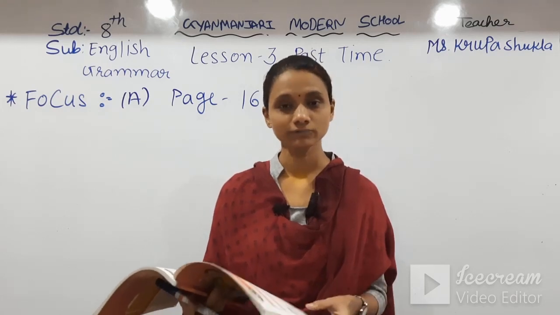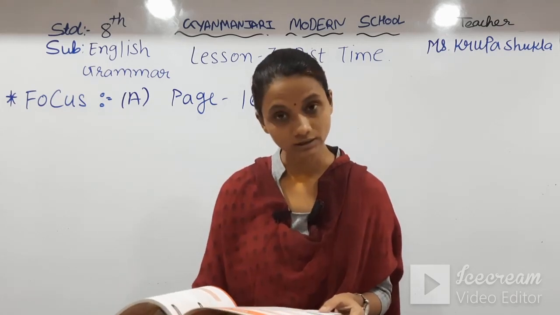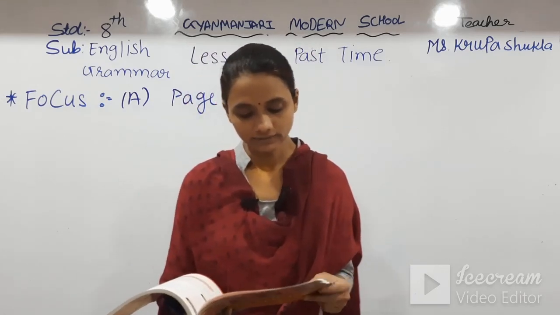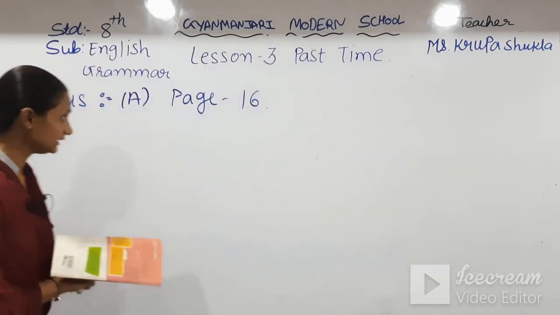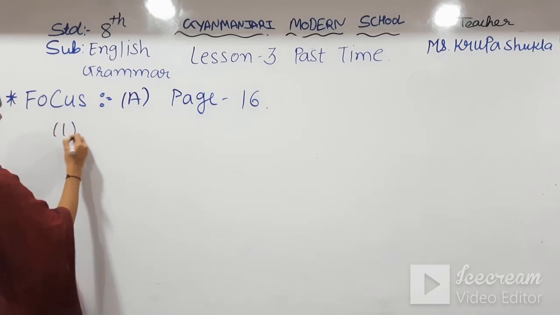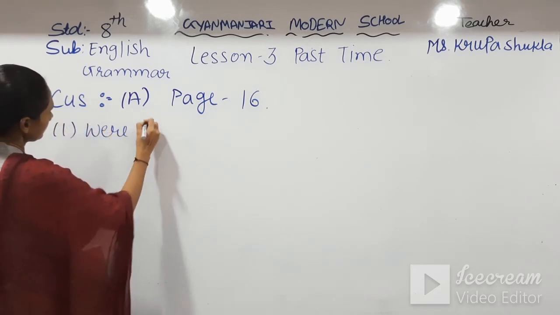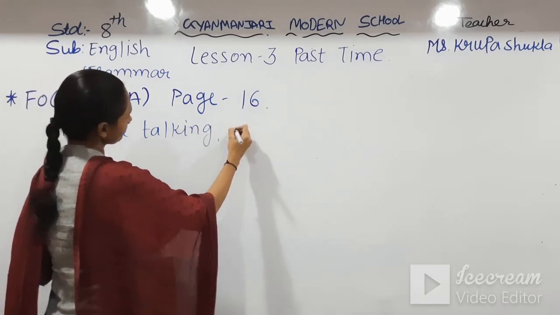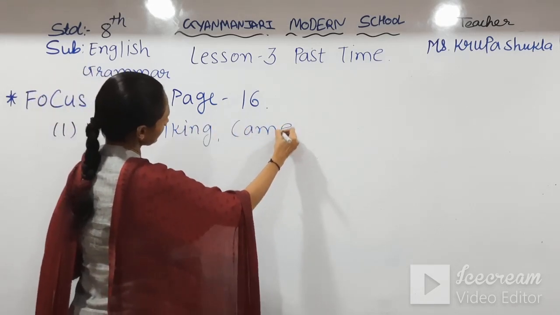So the answer of the first is were talking, as boys is plural, and second we have came. So I am writing the answer here. First is were talking, and second it is came.